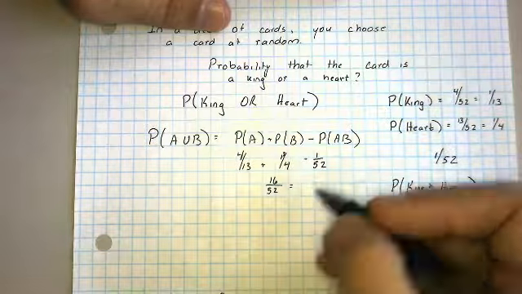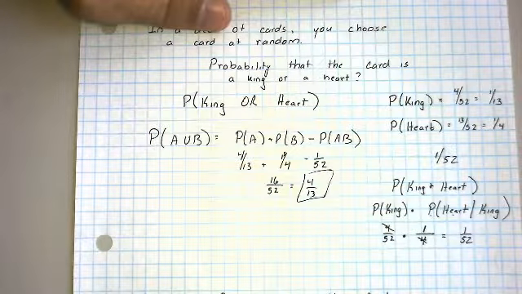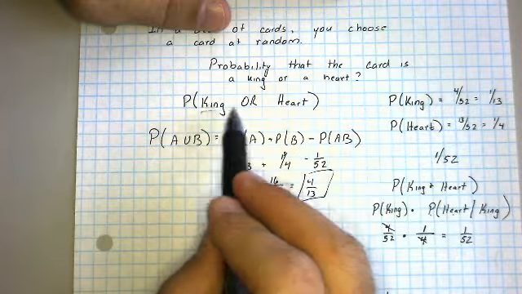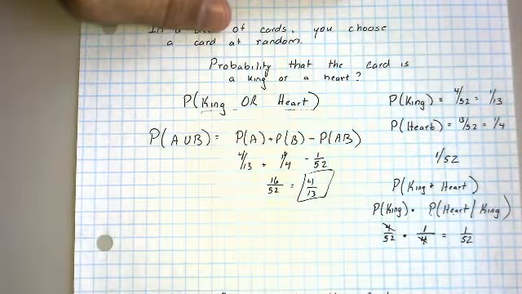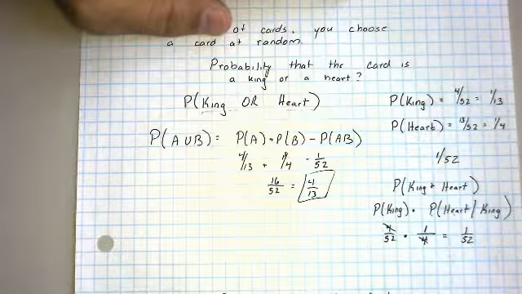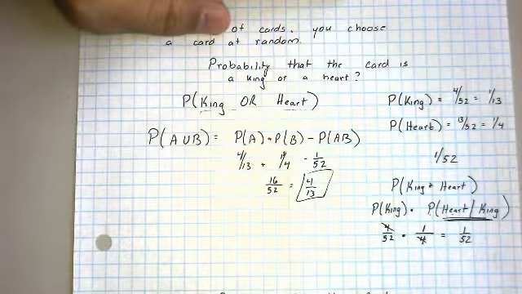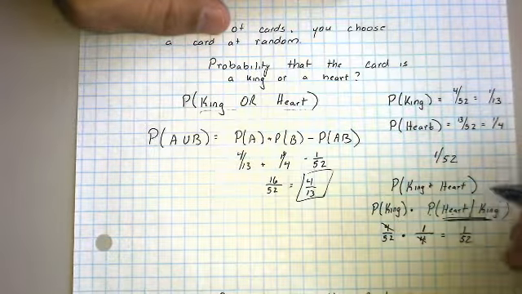Now, A and B, the card being a king and the card being a heart, are considered independent events. Why are they considered independent events? Because this probability is equal to this probability. The first event did not affect the probability of the second event.